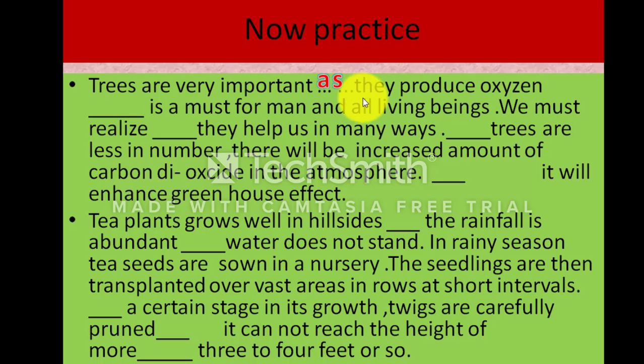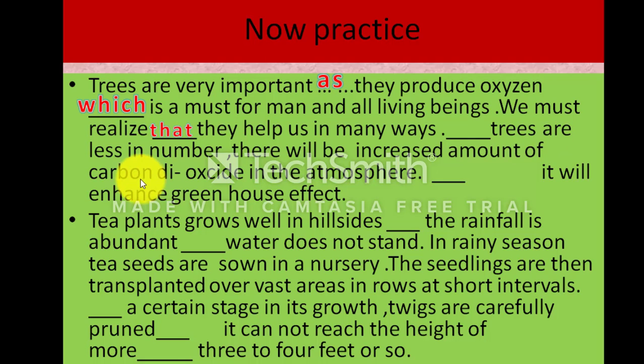Trees are very important, because they produce oxygen, that is or which is a must for man and all living beings. We must realize. What we realize? We must realize they help us in many ways. We must realize that they help us in many ways.